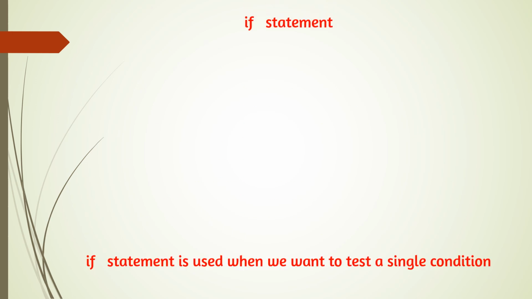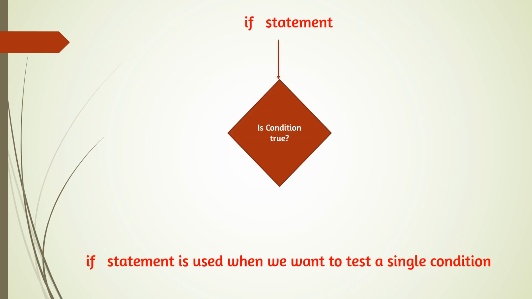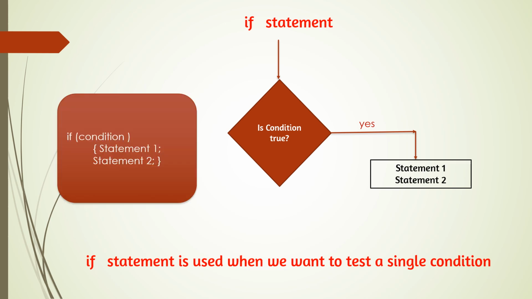First of all, let us see what is the if statement. If we have a single condition, that means only one condition to check, we will use the if statement. Here we have to give a condition, and the condition will give the answer as true or false. If the condition is true, then the statements given below will be executed.